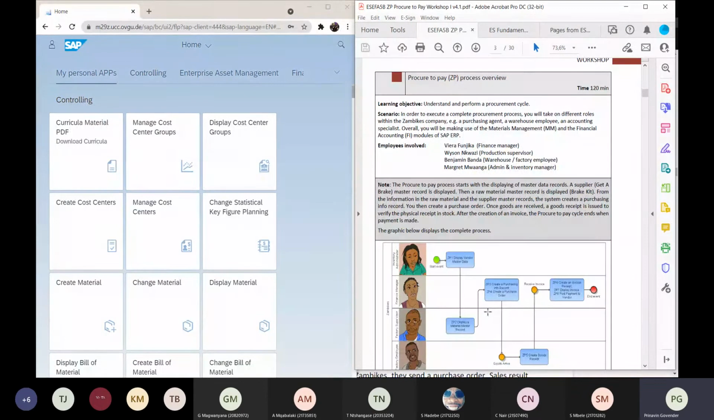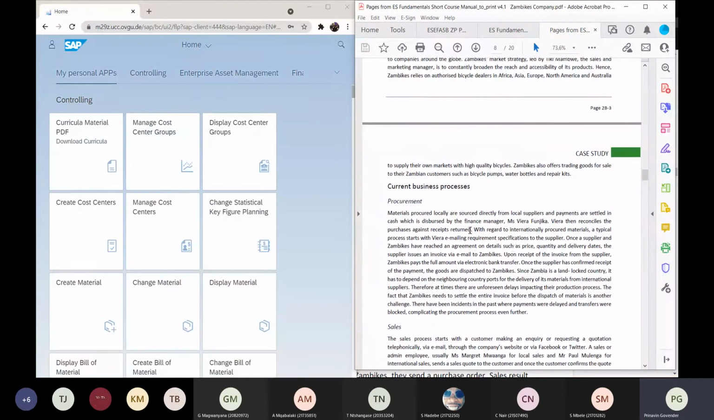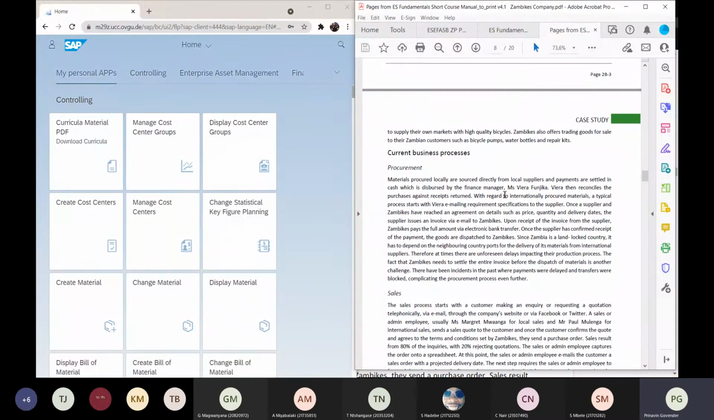So the first thing it says, you need to understand and perform a procurement cycle. In order to execute a complete procurement process, you will take on different roles within the ZAM Bikes company: the agent, warehouse employee, accounting specialist, materials management, and financial. So here you are, the finance manager, which is Vera Funjika. Remember, we read that from the procurement process. It says the finance manager is Miss Vera Funjika.